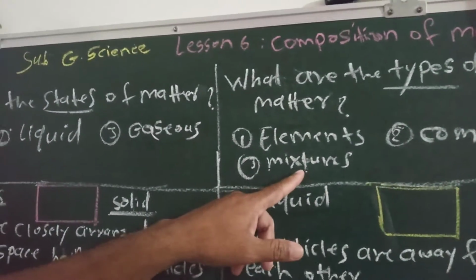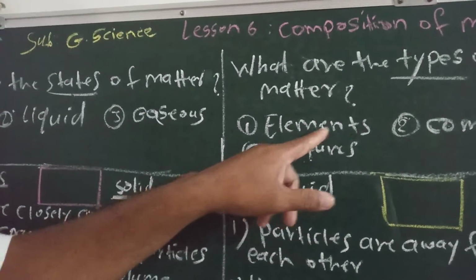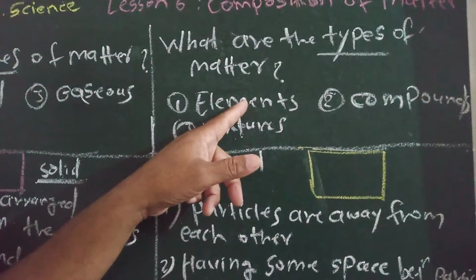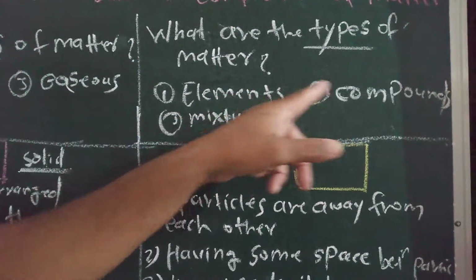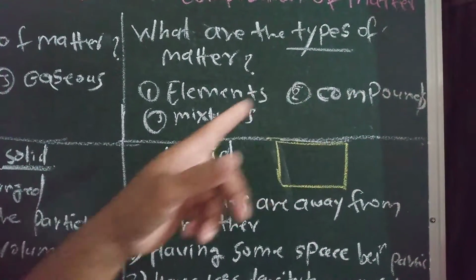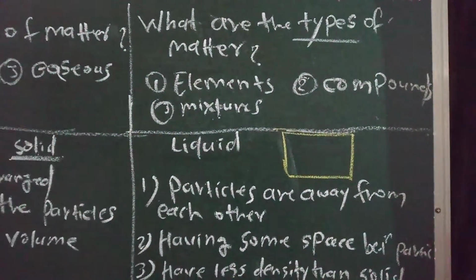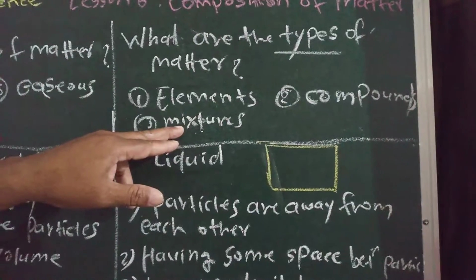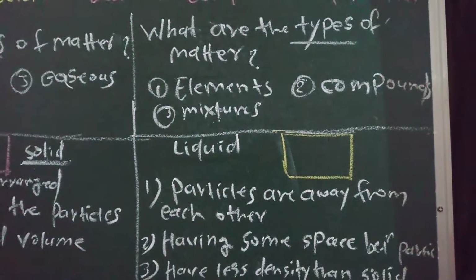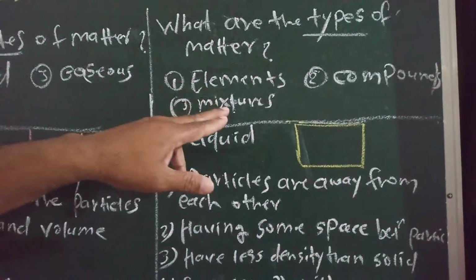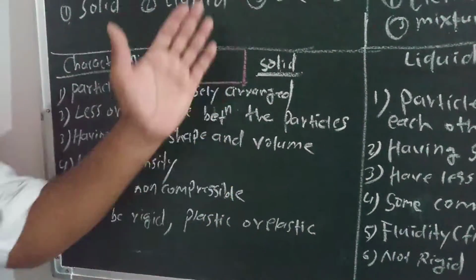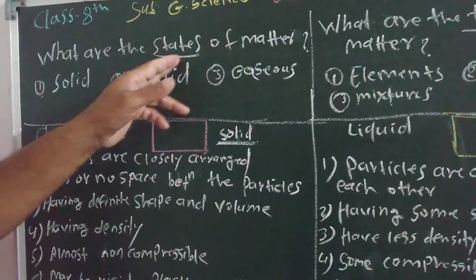Examples of elements: O2, oxygen, hydrogen, nitrogen. Compounds means, like water, when two atoms are combined together, that is called a compound. And when many types of substances are mixed, without needing any fixed proportion, that is called a mixture. So this is the difference between the two questions, states and types.